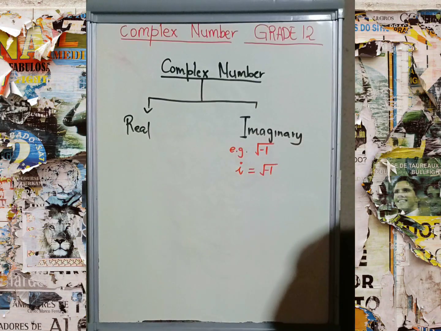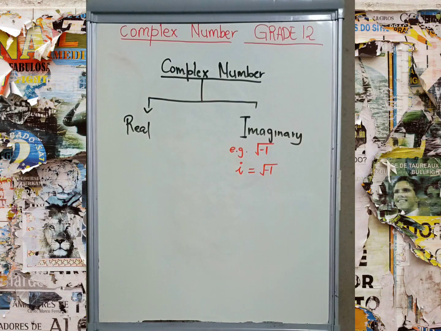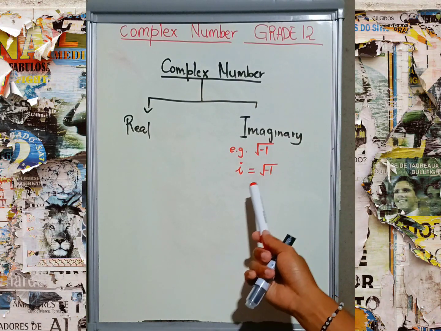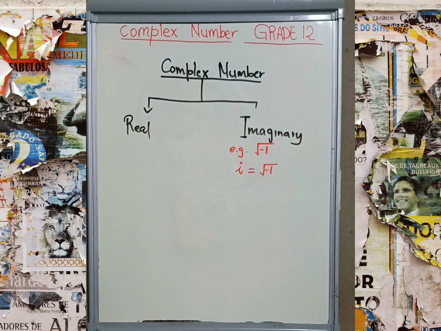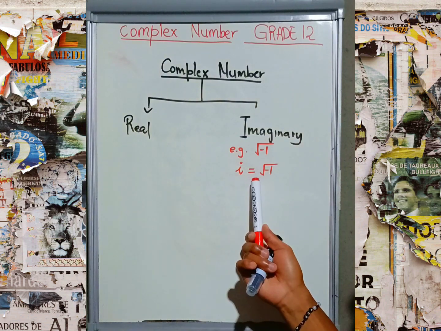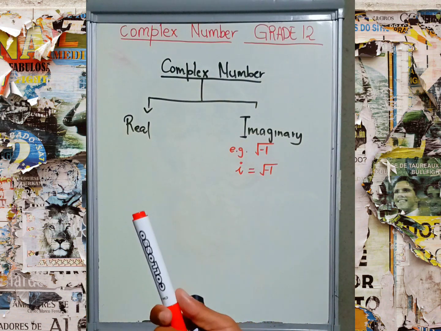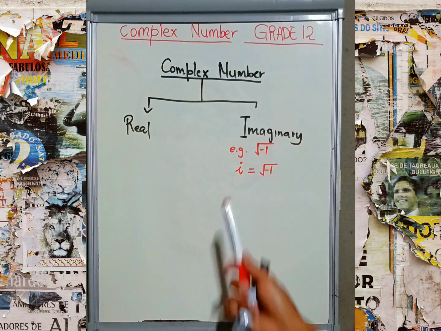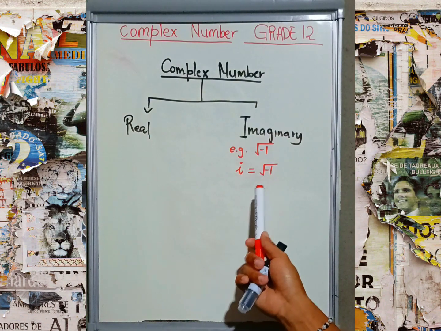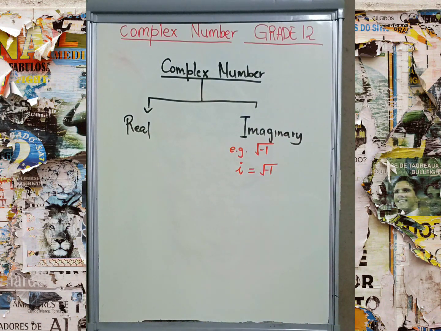Now when we are doing the mathematics, we are solving an equation, grade 12. What is an equation? It is any sum with an equal sign. If there is an equal sign, it means the left hand side is equal to the right hand side. Then we call it an equation.